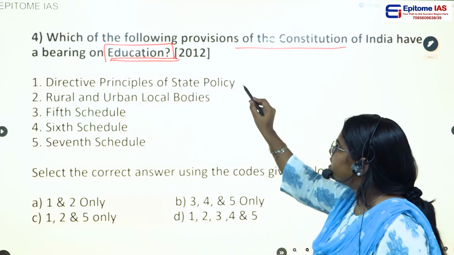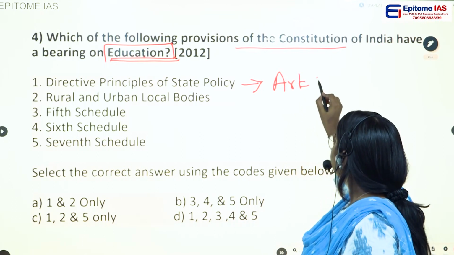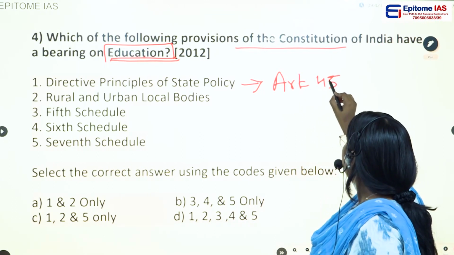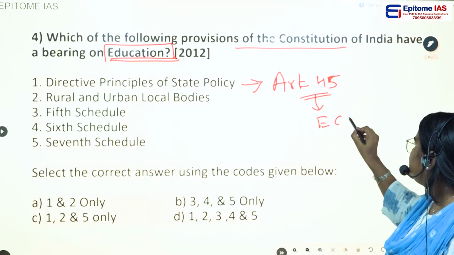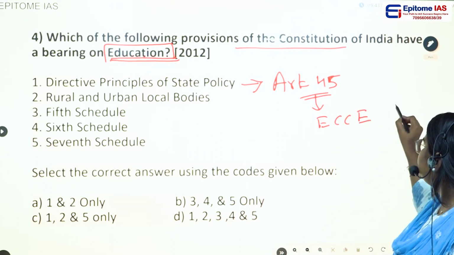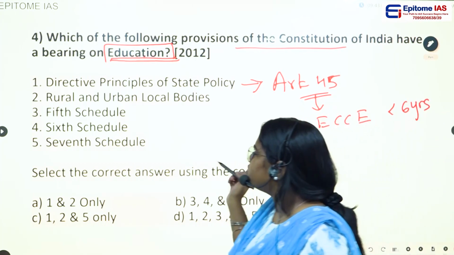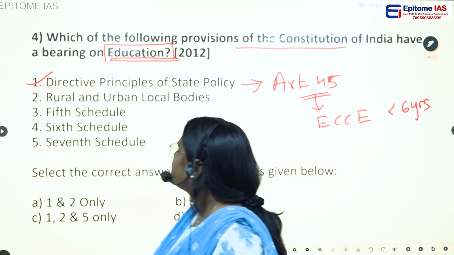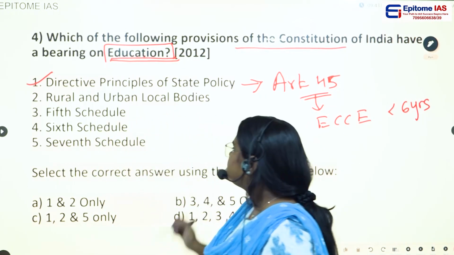If you see the directive principles of state policy, Article 45 of the Constitution talks about the early childhood care education of children up to 6 years. So this is talking about education. So yes, this point is there. Then second point is rural and urban local bodies.